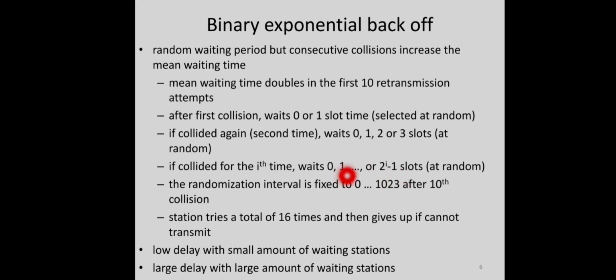Depending on its luck, it will be allocated a time slot within this range. The randomization interval is fixed to 0 to 1023 after the 10th collision. Any of the slots in this range will be allocated after the 10th retransmission, and a station can try a maximum of 16 different attempts. After that, the corresponding frame will be dropped.